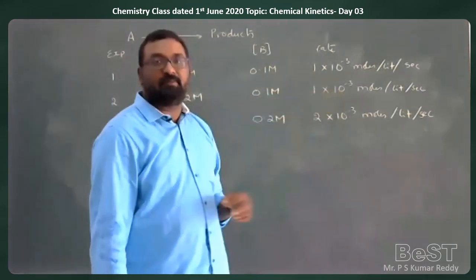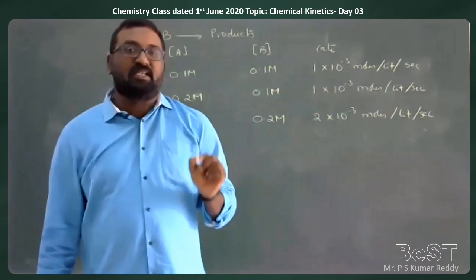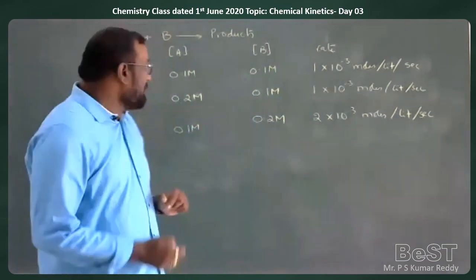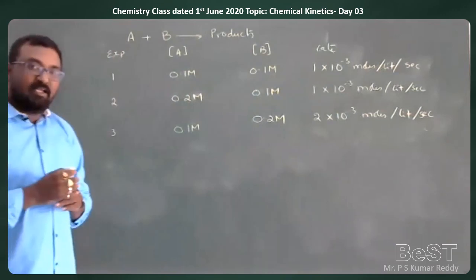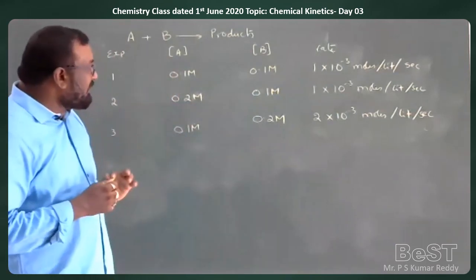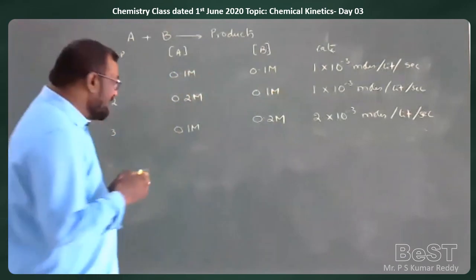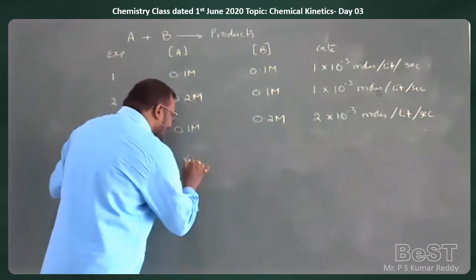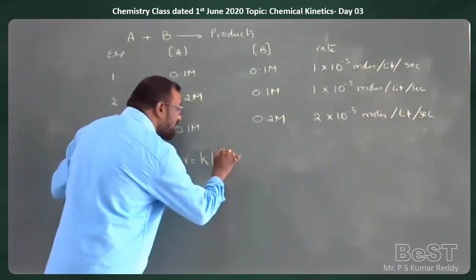So when the rate of reaction is independent of the concentration of A, then the rate R is equal to the rate constant into the concentration of A to the power of 0.